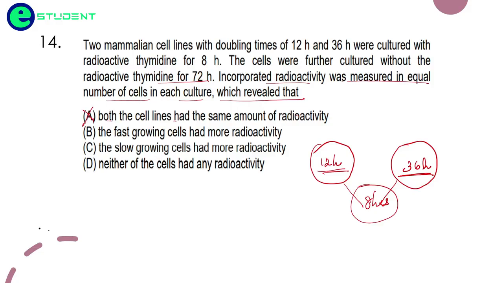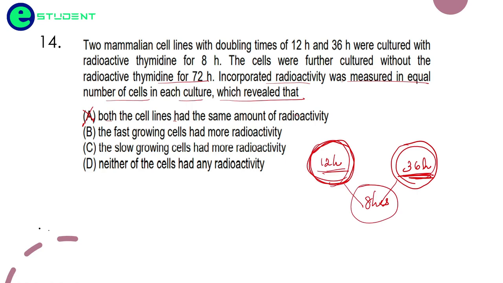Why? Because these cells have a much faster doubling time than those ones. They double after 12 hours, and these double after 36 hours. So the cells which double slowly are going to take up more thymidine compared to the cells which double very fast. Suppose I have to run very fast and also collect bananas from the tree.